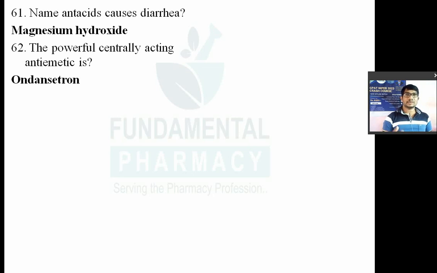So it blocks the 5-HT receptors. It decreases the vagal tone. That is known as the most powerful acting centrally acting antiemetic. Ondansetron, granisetron, these are examples of 5-HT3 receptor blockers, 5-HT3 antagonists. Now remember, these setrons, ondansetron, granisetron, are the drugs of choice in case of chemotherapy induced vomiting or radiation induced vomiting.